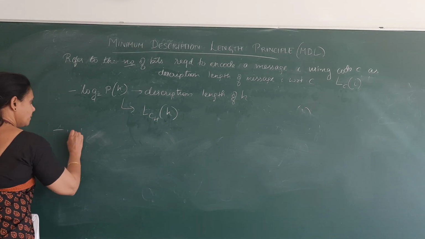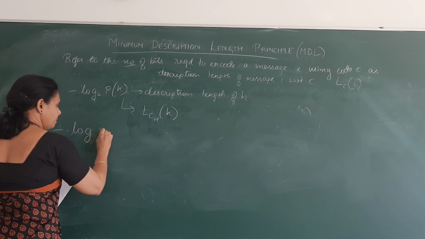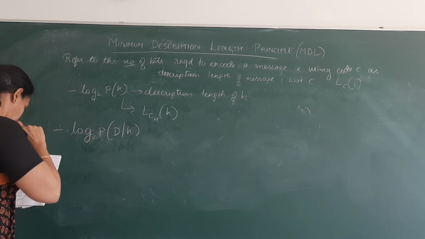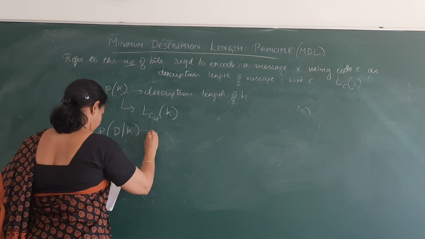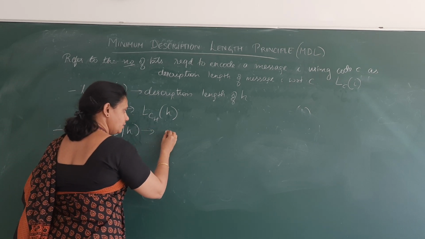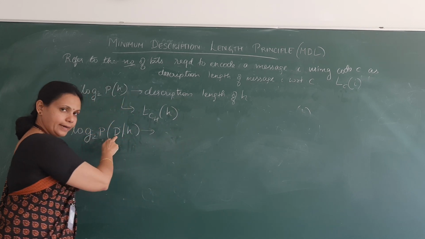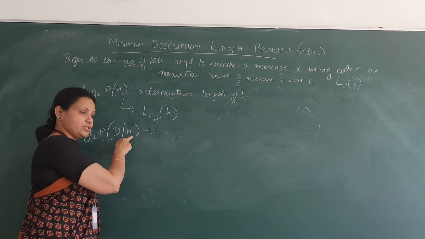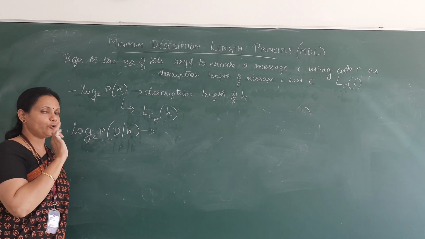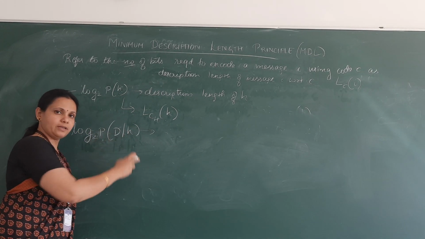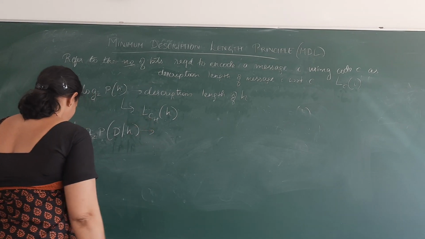In the same way, the second term, minus log P of D given H, is the description length of the data D given the hypothesis H. The earlier one was a description of only the hypothesis H. This is a description of data D given the hypothesis H. How do we represent this?